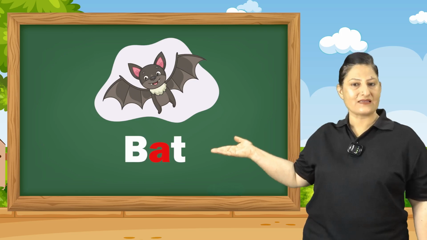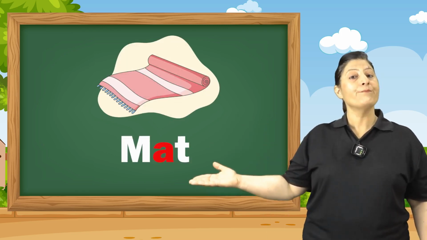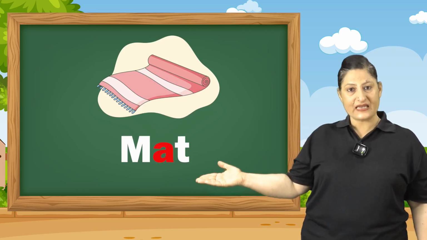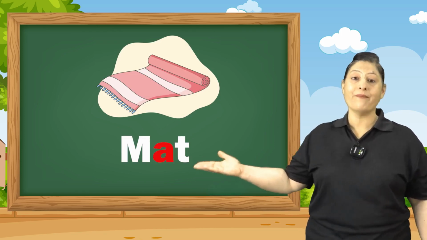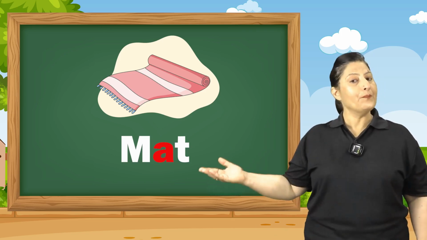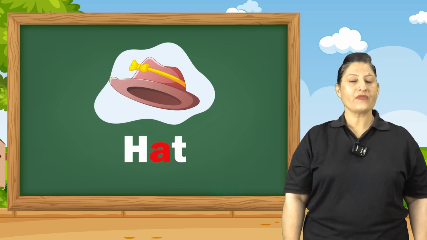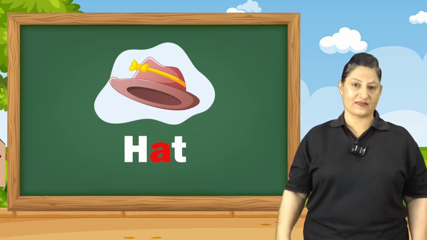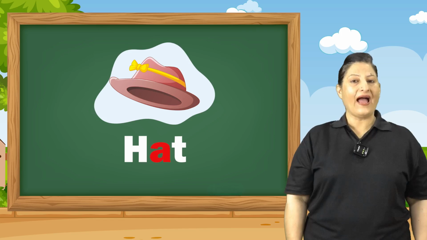The next word is mat. M-A-T, mat. H-A-T, hat. Now children, we all know the magic A. The words are formed with the help of vowels. Magic A says A.